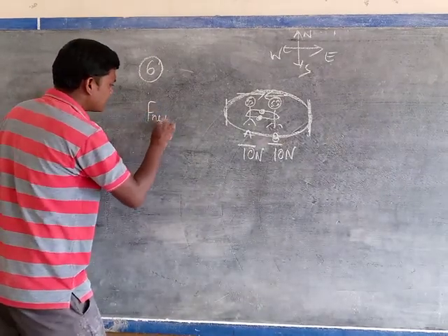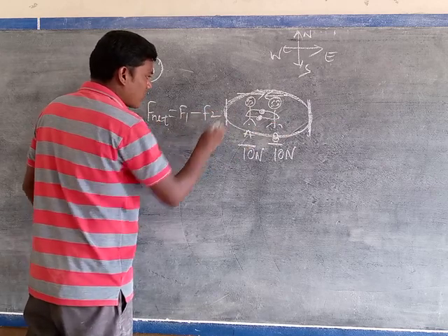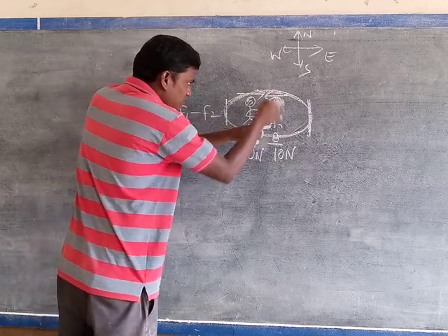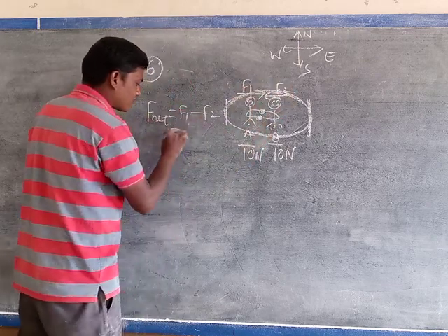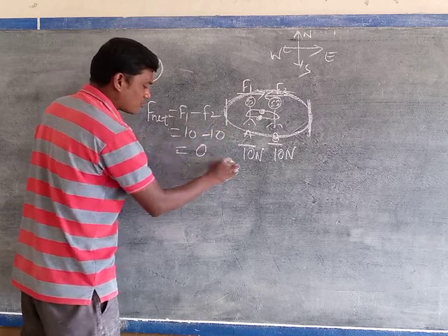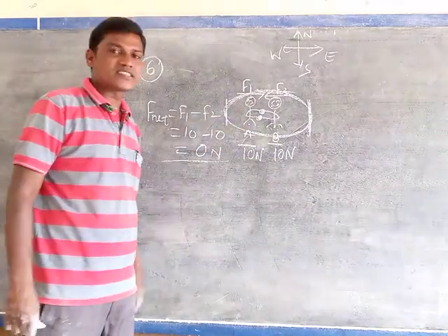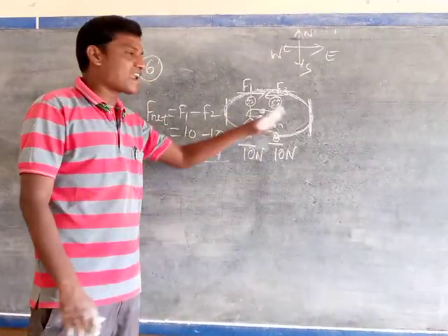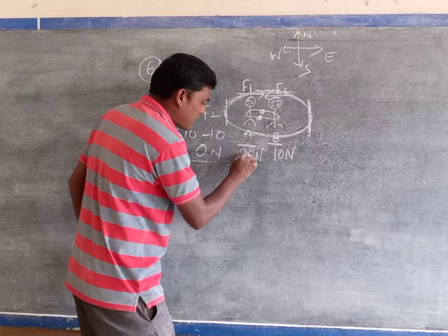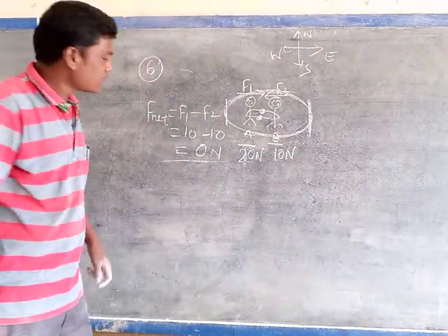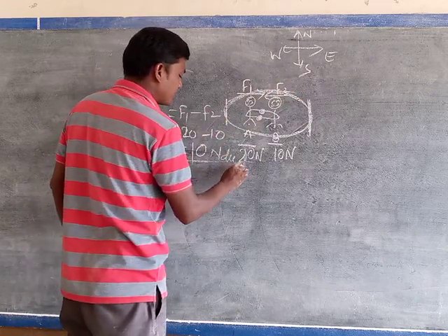F net is equal to the F1 force applied by A and the F2 force applied by B. But the F1 force is in the opposite direction to F2. That's why F1 minus F2, 10 minus 10, equals 0 Newton. So the resultant force acting on the persons is 0, and the persons cannot move to either side and stay in the same position. But now say that person A applies 20 Newton force, in which direction? Due east.